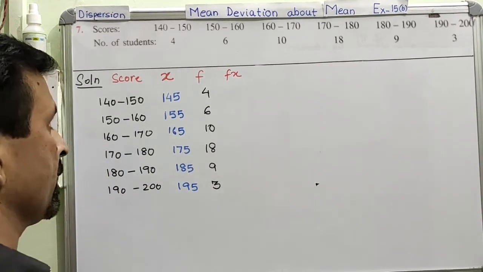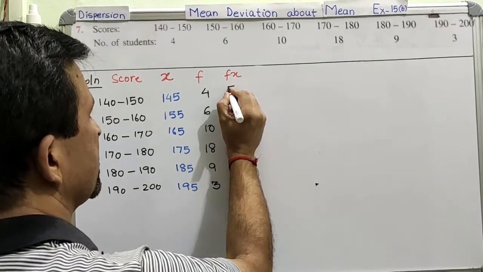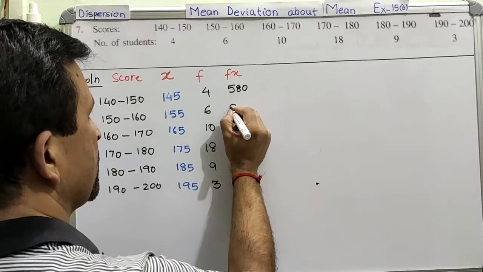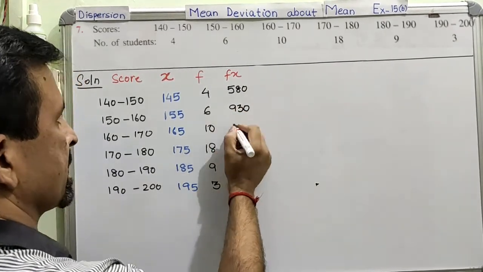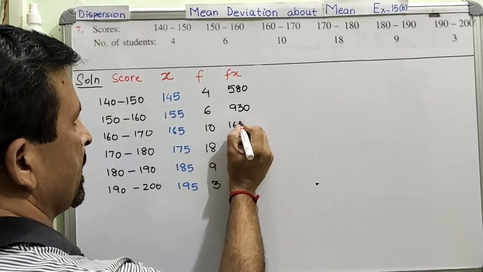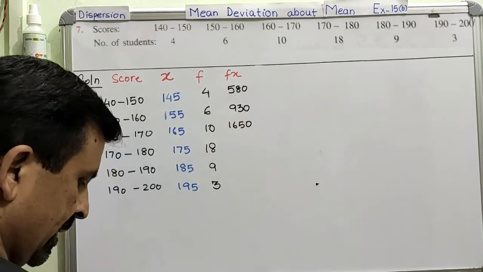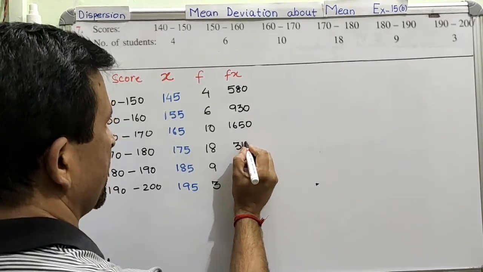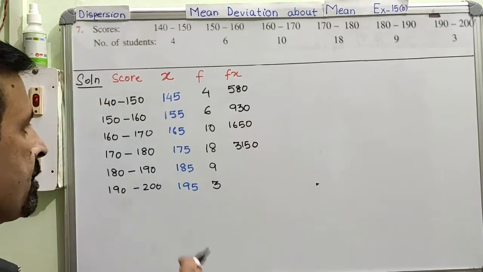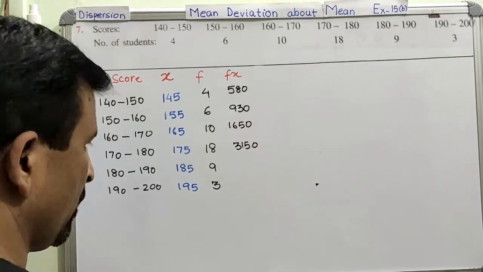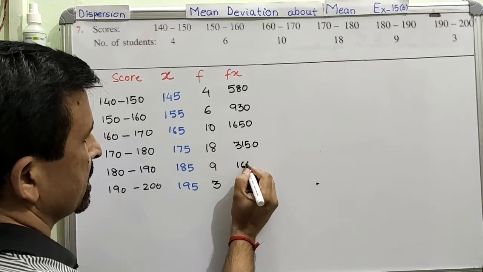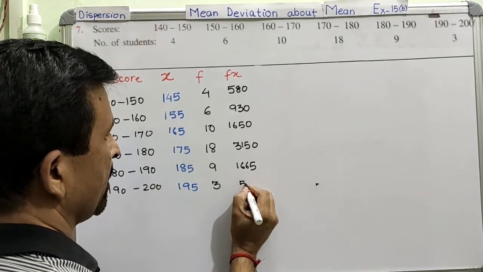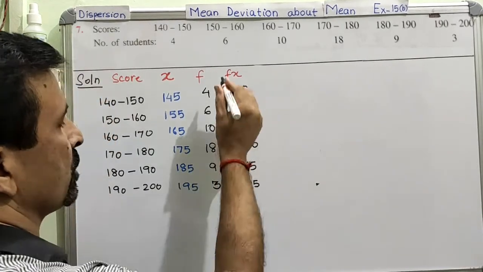So 145 into 4, 580. You can use calculator. 580. 155 into 6, 930. 165 into 10, 1650. Right? 175 into 18 is 3150. Then 185 into 9 is 1665. And last one is 585. Clear? Now you got this product.